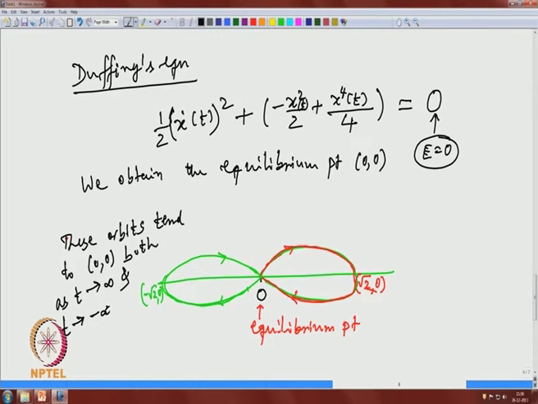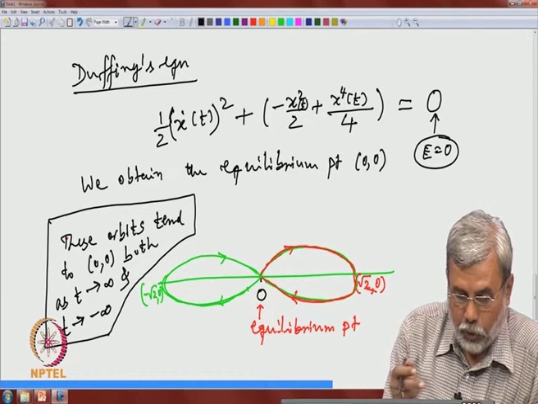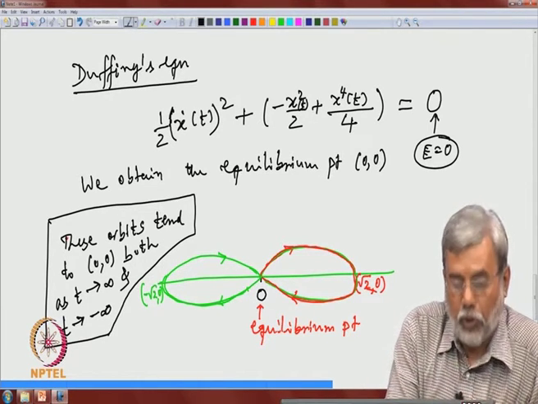This is very special here. In the previous case that does not happen; you can see in the pendulum case that as t goes to infinity, it goes to one equilibrium point, and as t goes to minus infinity, it goes to another equilibrium point.